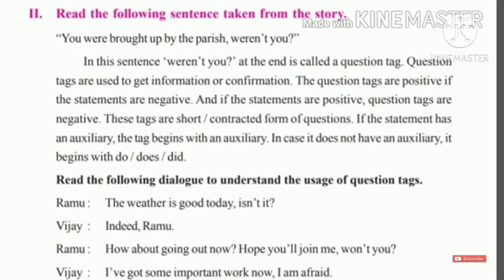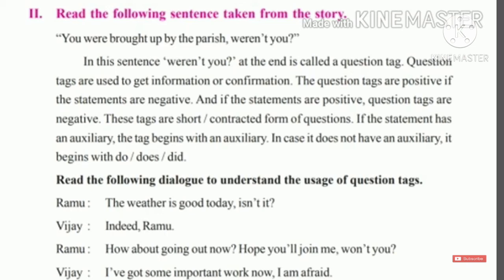In these sentences, "weren't you" at the end is called a question tag. Question tags are used to get information or confirmation. The question tags are positive if the statements are negative, and if the statements are positive, question tags are negative.